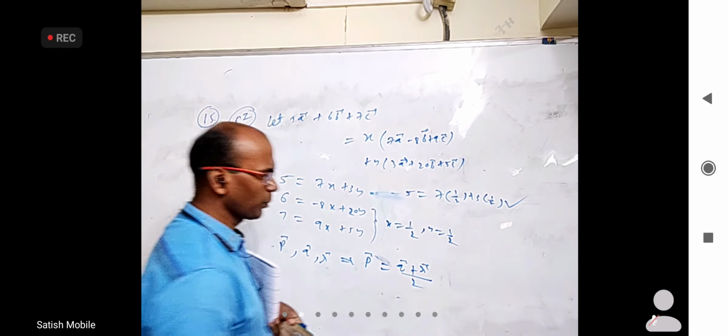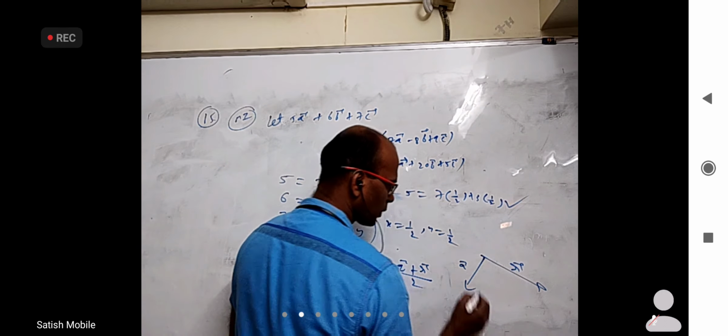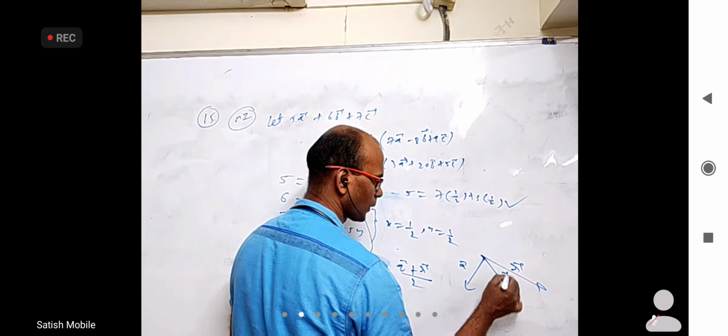If you want a proper figure, I'll tell you. If this is the second vector q bar, this is the third vector r bar, the first vector p bar is actually passing through the midpoint of these two. And they can't form